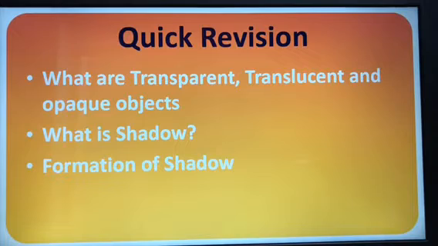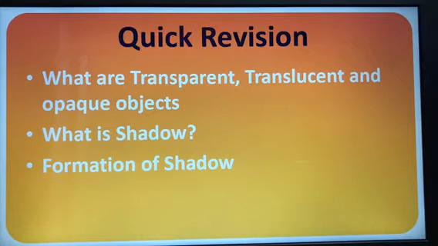So now can you tell fast what are transparent, what are translucent and what are opaque objects? Then what is a shadow? Now who will tell me what is transparent? The objects through which we can see clearly or which allow the light to pass through them are called transparent. What is translucent? Objects through which we cannot see clearly, we can see partially, are called translucent objects. And opaque objects do not allow the light to pass through them, nor can we see the objects through them.